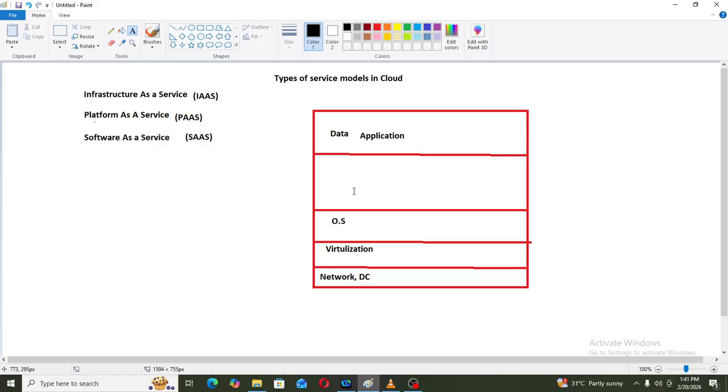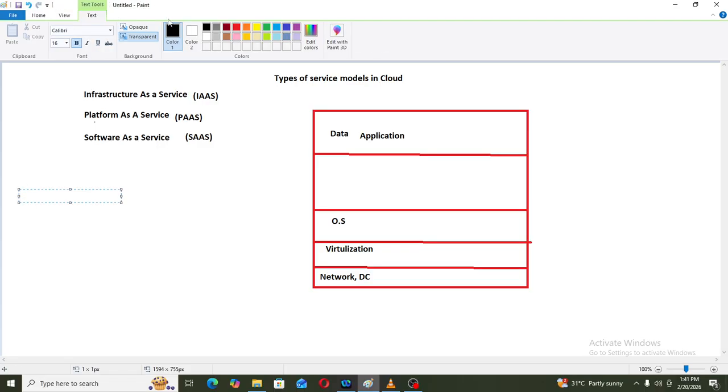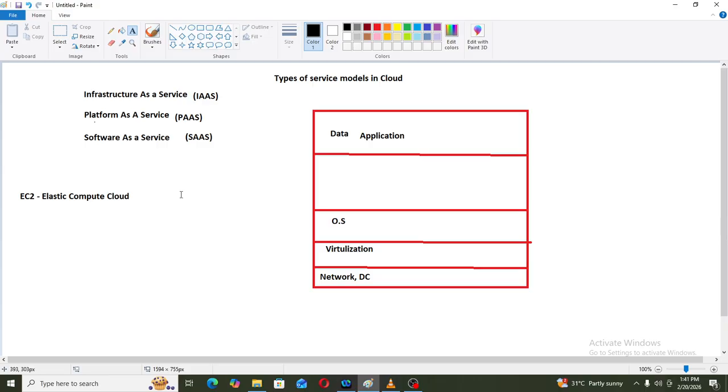What is the full form of EC2? The full form of EC2 is Elastic Compute Cloud. In the Management Console you can search for the EC2 service, in which you can deploy your application and do configurations.